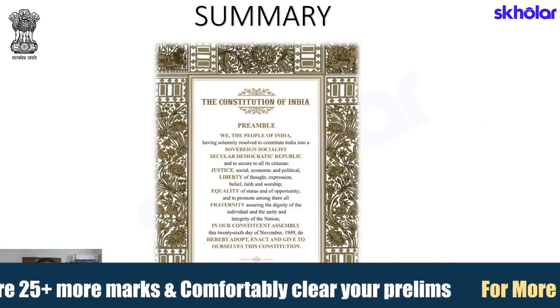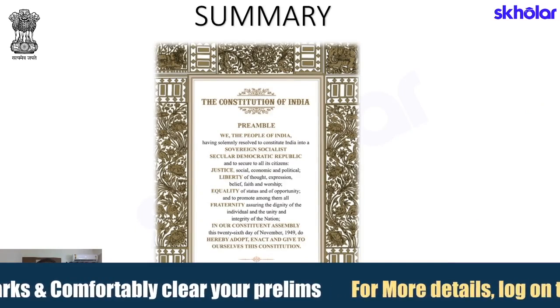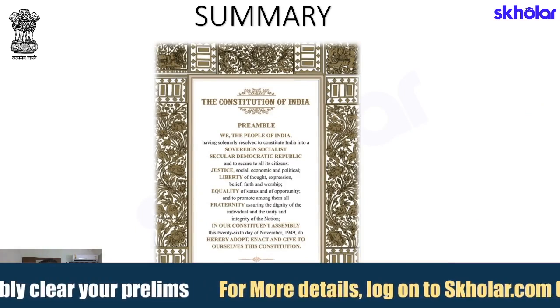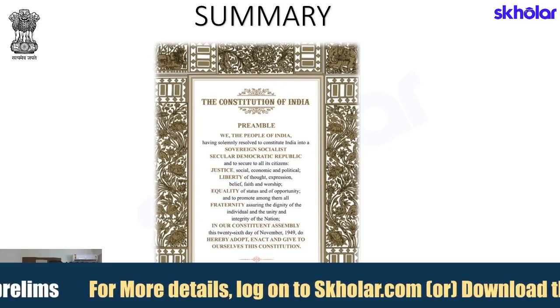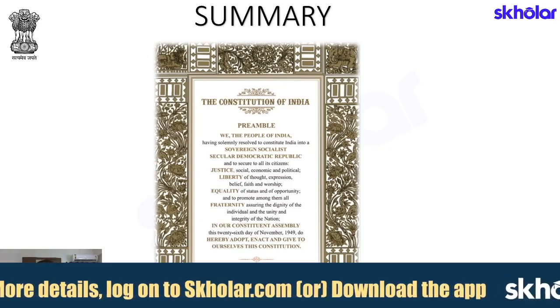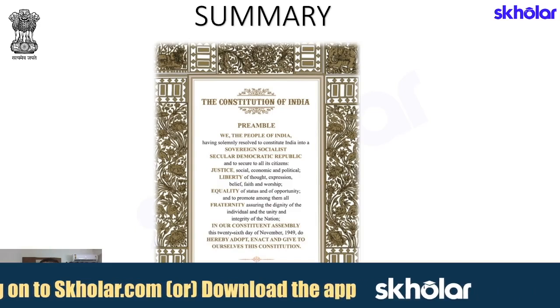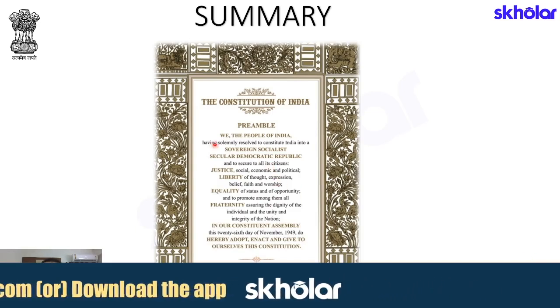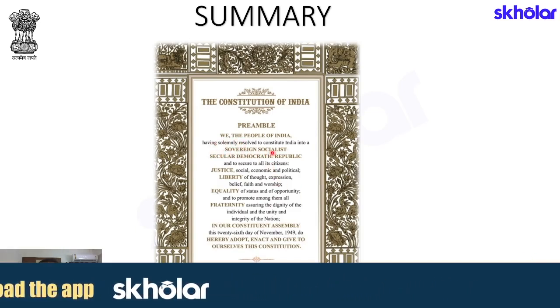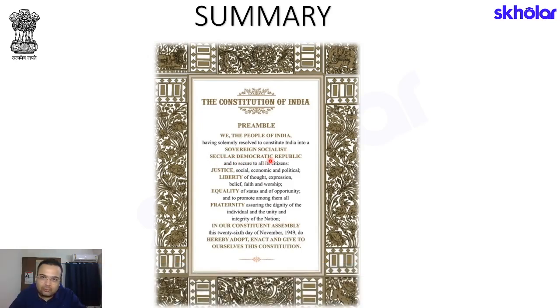So students, in this module, that is part 1 of the Preamble, we have studied some of the important terms of the Preamble. We also studied what exactly was the source of the Preamble, what all are the things that the Preamble of the Indian Constitution is trying to explain. We studied what 'We the People' means. We studied what sovereign, socialist, secular and democratic mean. And in the second module, we'll be studying the other words that have been included in the Preamble, that is republic, justice, liberty, equality. We will study them one by one. This is all we had for this module.